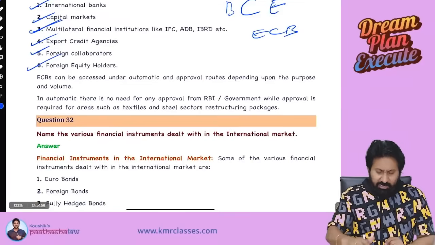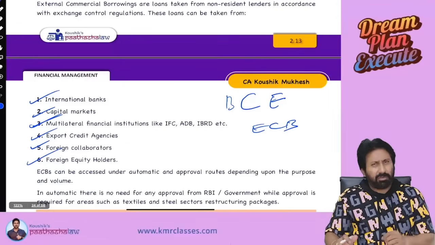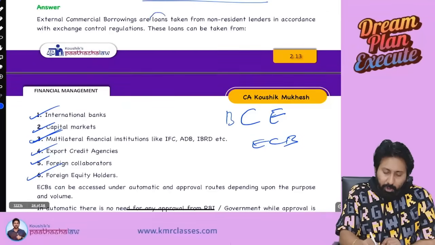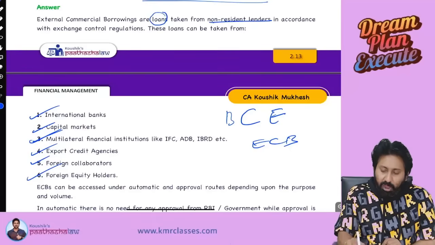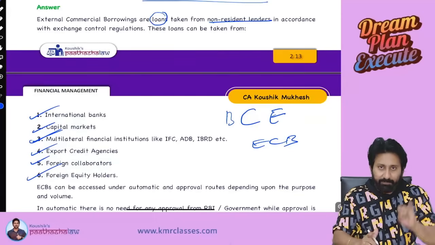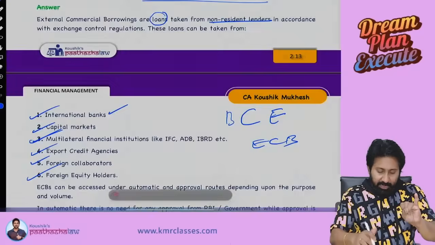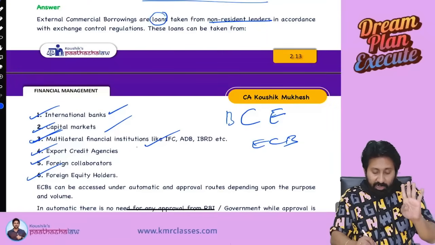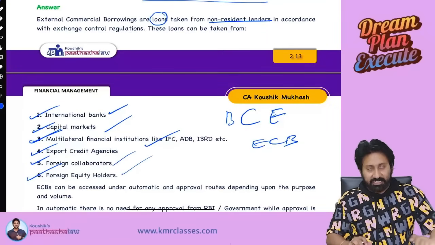So this question was not tested anywhere before because it is a very small question. Just remember, external commercial borrowings are loans taken from non-resident lenders. Who are they? Remember any 5 names: international banks, capital markets, multilateral financial institutions, foreign collaborators, foreign equity holders. At least remember this.